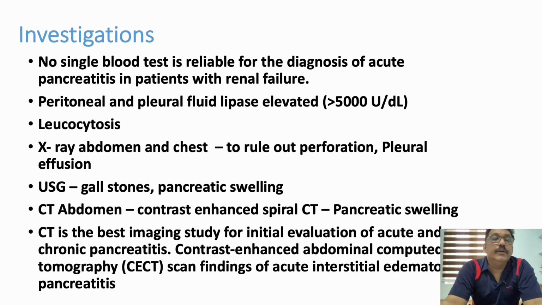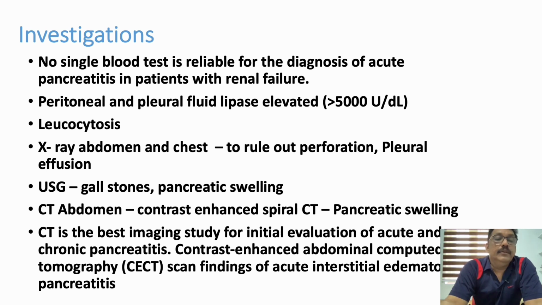Other investigations we have already seen: there will be hemoconcentration, hematocrit can be elevated, peritoneal and pleural fluid lipase can be elevated, WBC count can be elevated, CRP can be elevated. X-ray abdomen and chest can rule out perforation, like gas under diaphragm, and pleural effusion.